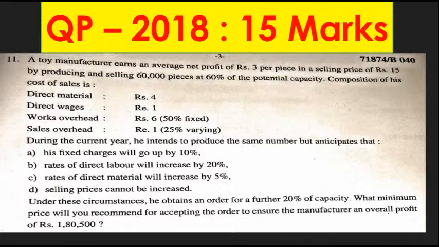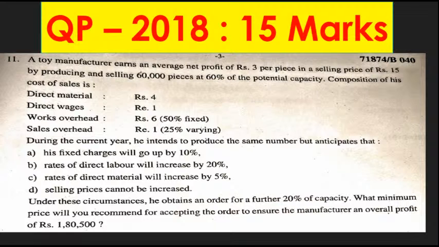A toy manufacturer earns an average net profit of rupees 3 per piece in a selling price of rupees 15 by producing and selling 60,000 pieces at 60% of the potential capacity.